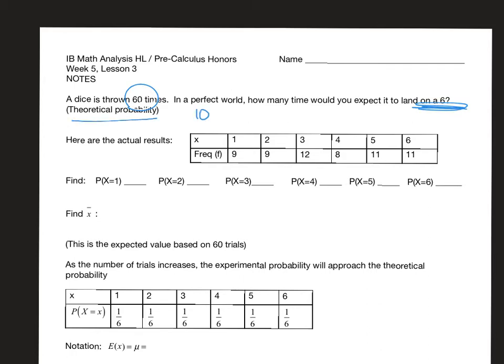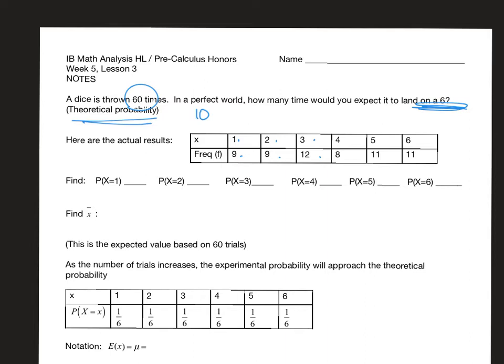All right, again, this is theoretical probability, right? If things were just absolutely perfect and it did what you wanted it to do, but the real world is not perfect. So here are the actual results, right? So you can see that it landed on a 1 9 times, a 2 9 times, a 3 12 times, etc. Okay, so we can find these probabilities.